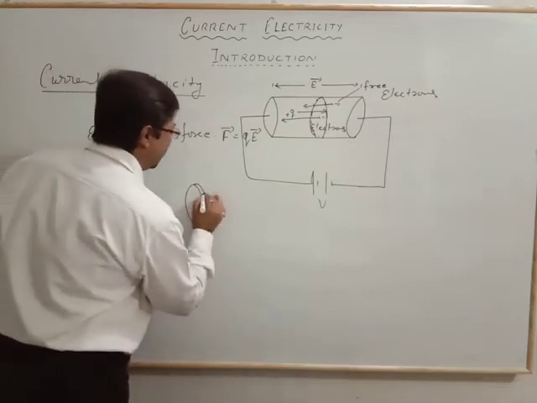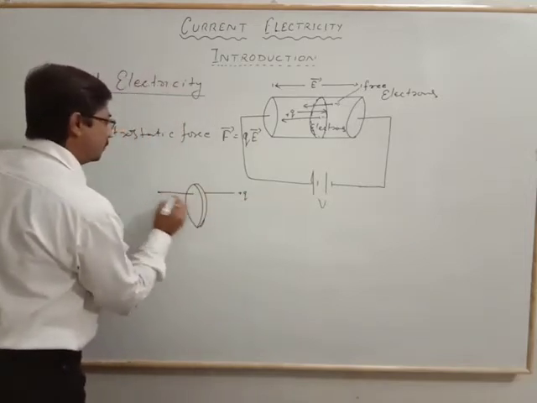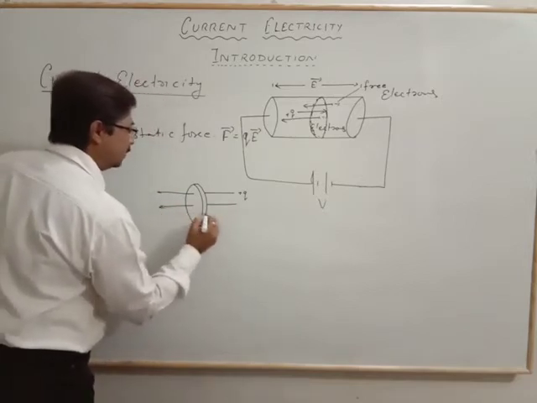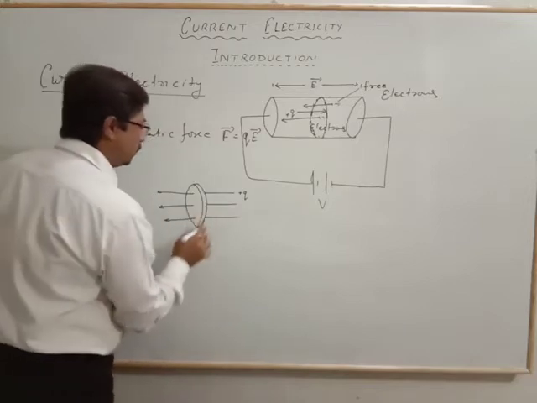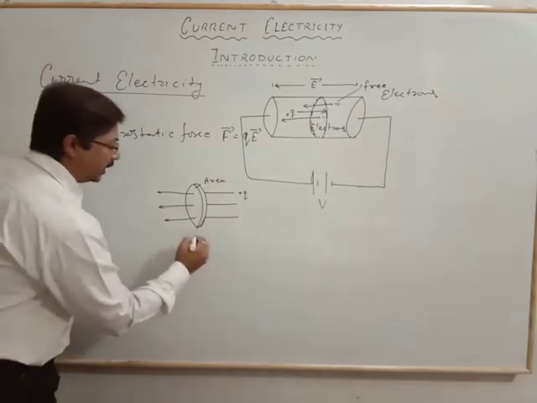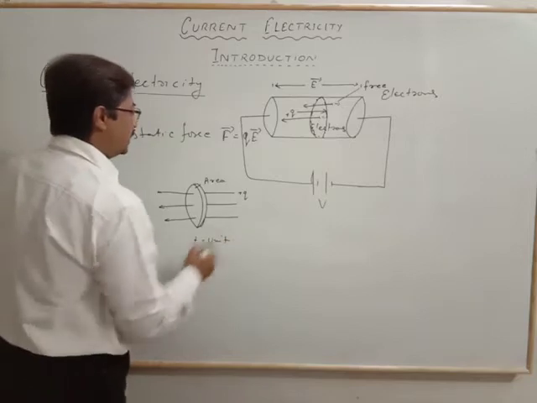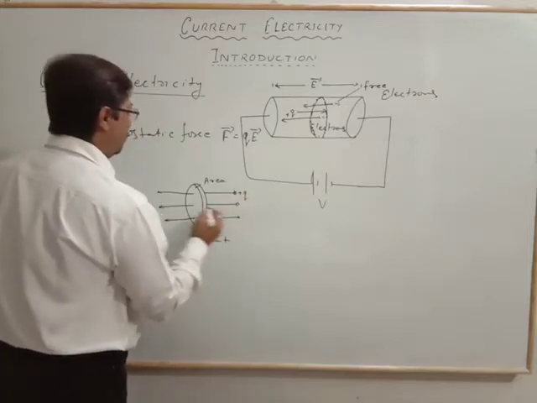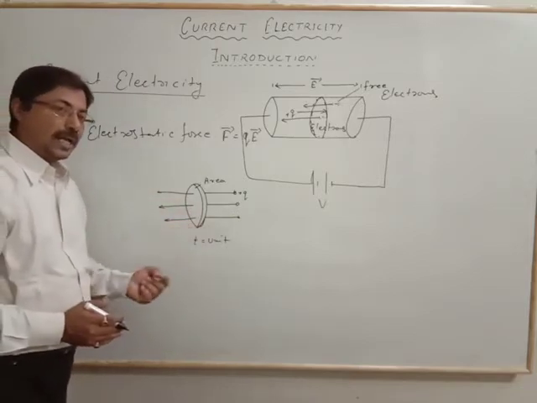The charge perpendicularly crossing the surface area per unit time is called the electric current.